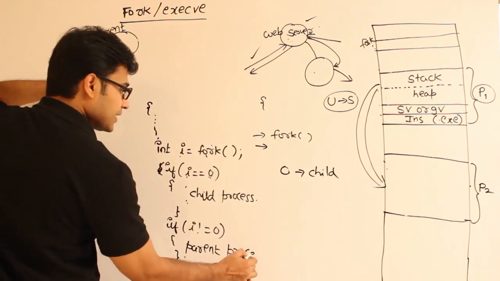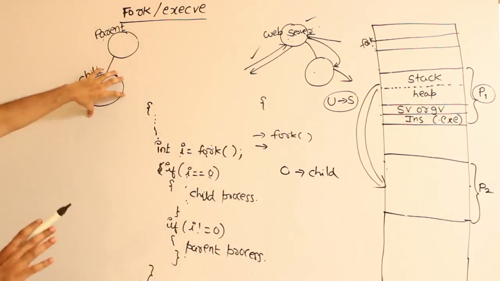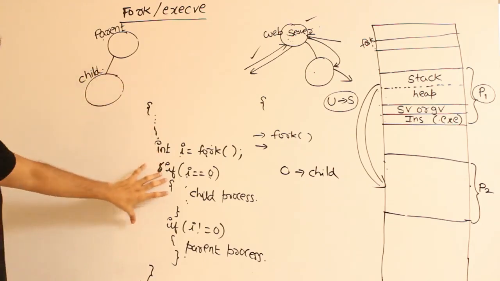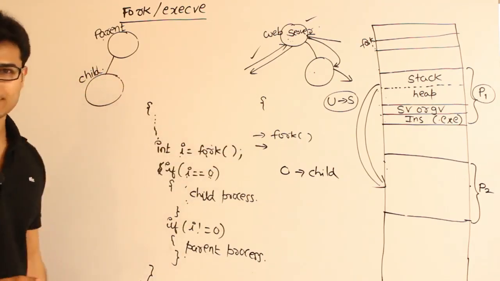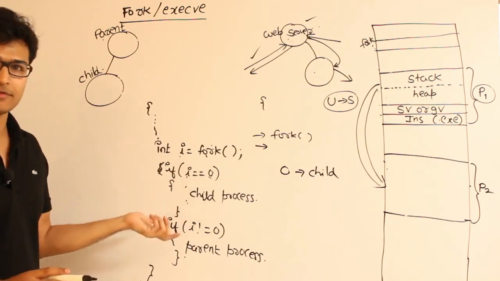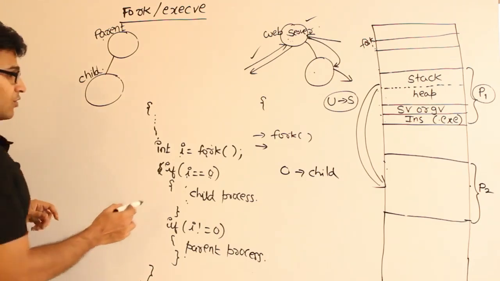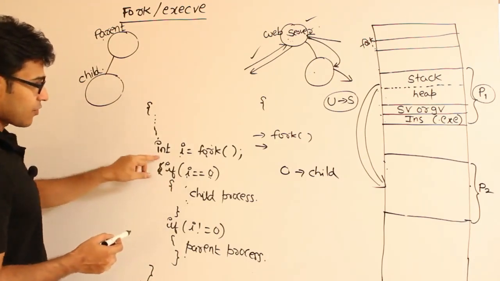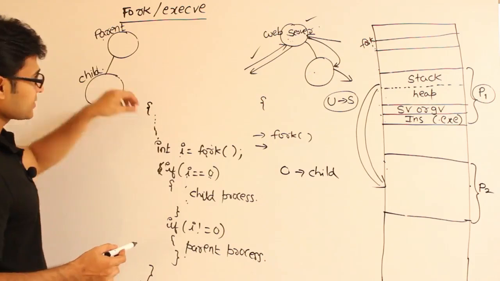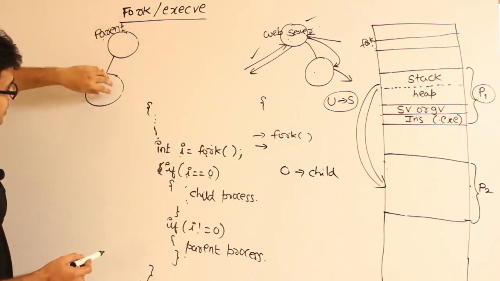See, in case you are not understanding it, don't worry about it. This question will not be asked in GATE, but if you can understand this, it will make my threads topic easy. That's it. Even if you don't understand it, you can listen to threads, that is fine, but it is interesting. Just see how it is being done. Okay, so now see this. So what is being done here? I have called the fork, and fork has created a new process. Now how can I distinguish which is parent and which is child?